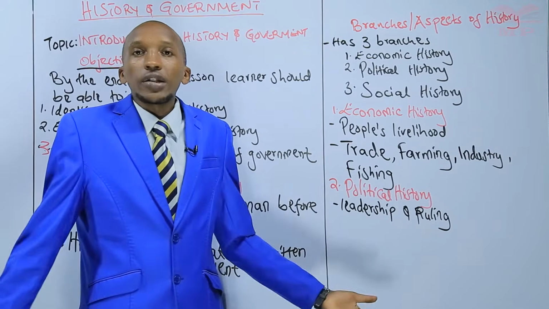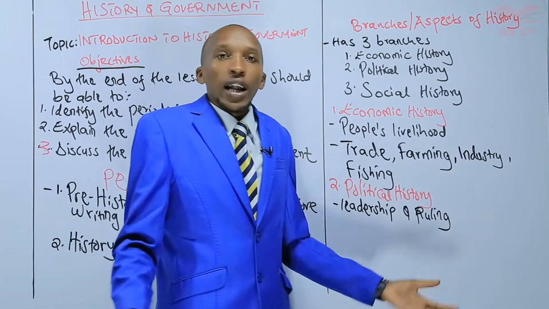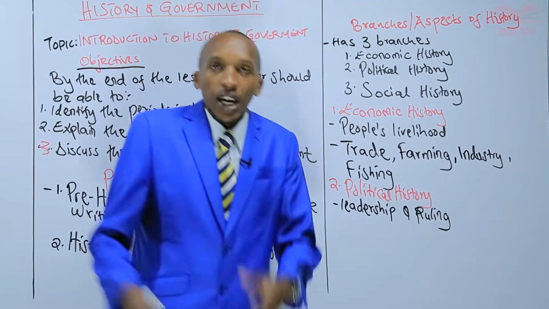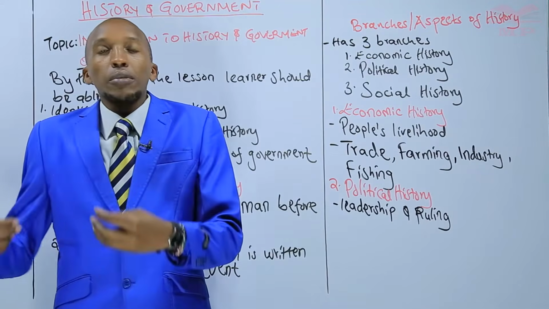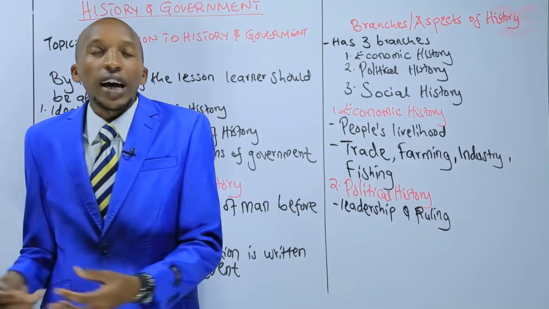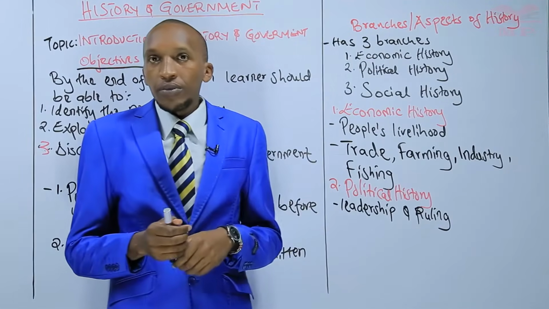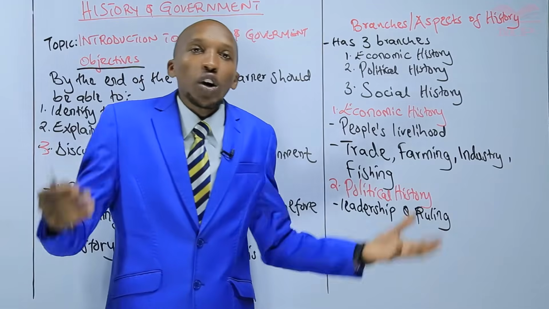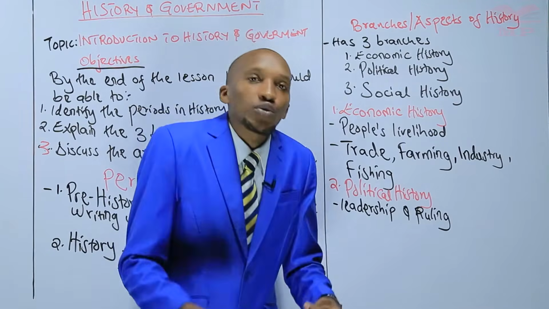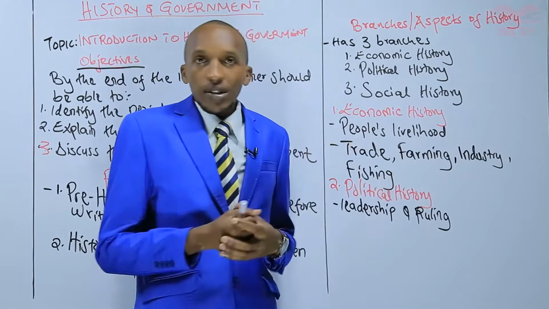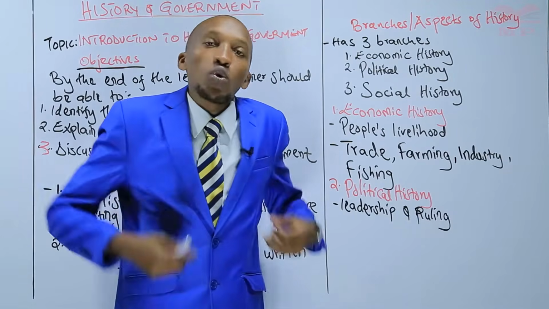In some communities, we only have men leading, right? In other communities, you will find both men and women are given a chance to exercise control. In some other communities, people have to elect their leaders. In other communities, you are born a leader.